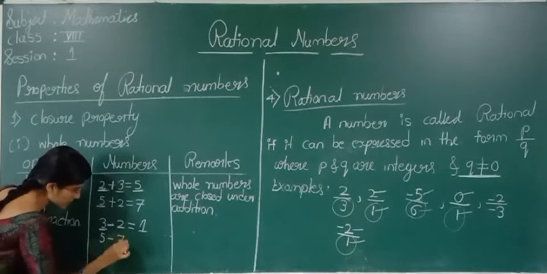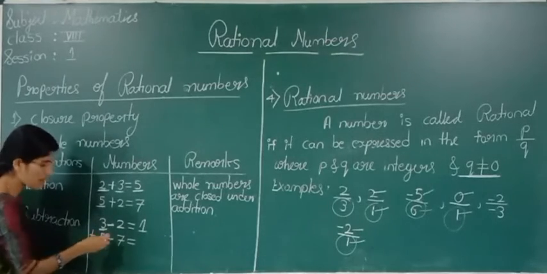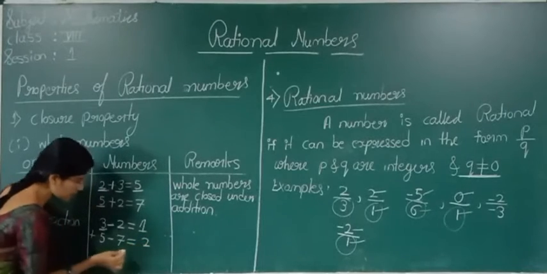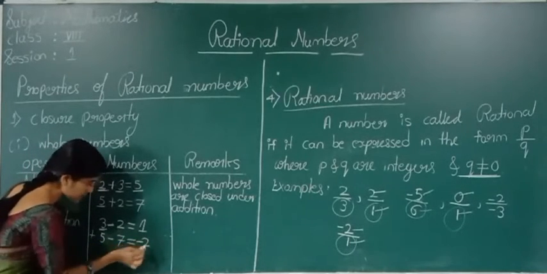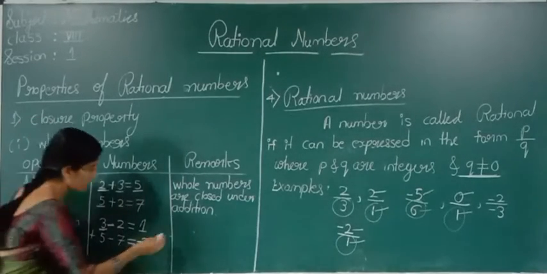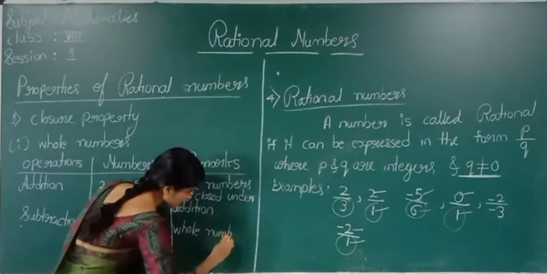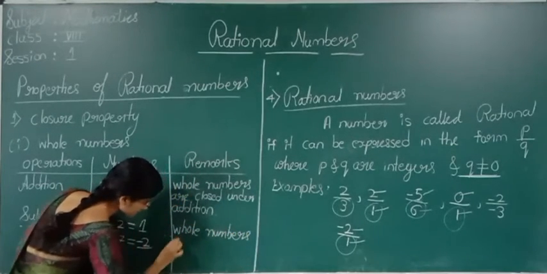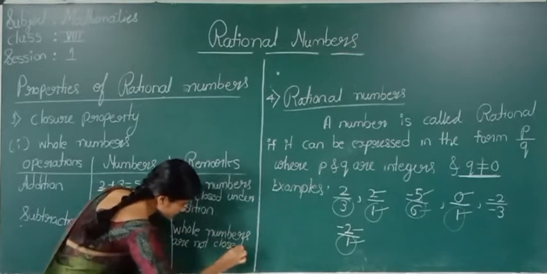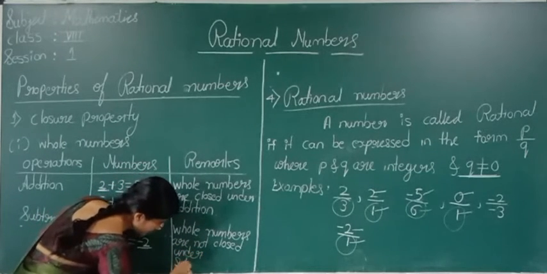5 minus 7. If I do 5 minus 7, see here, plus minus is minus. 7 minus 5 is 2. The bigger number is 7, and it is minus 7, so the answer is minus 2. Is minus 2 a whole number? No. What we can tell? Whole numbers are not closed under subtraction.